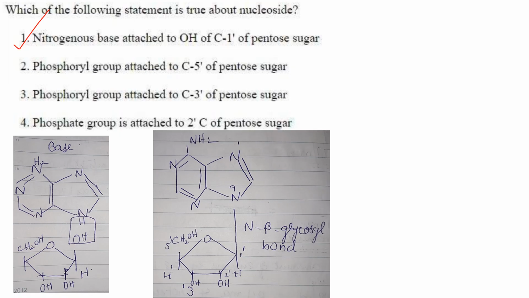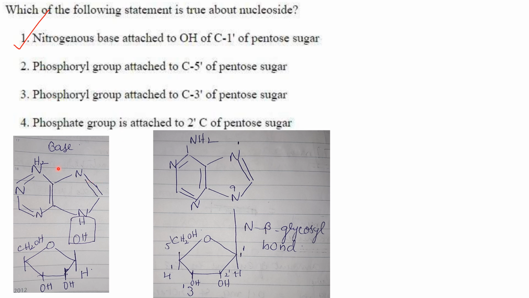Coming to the first question. Which of the following statements is true about nucleoside? Now nucleosides don't have a phosphate in them. Only the nitrogenous base and sugar are present. So options 2, 3 and 4 can be omitted because they say a phosphoryl group is attached. So that is not correct.